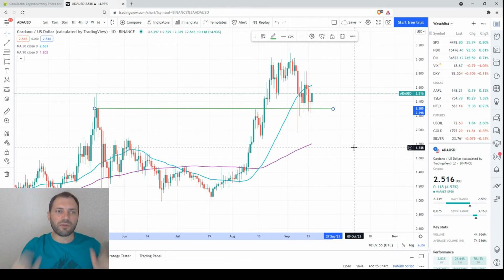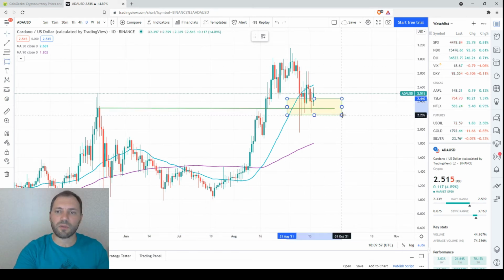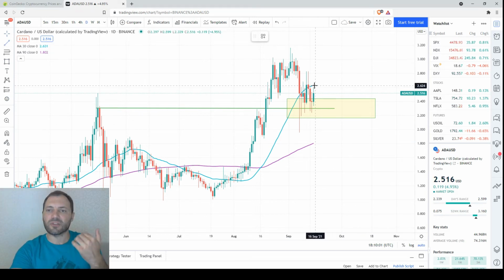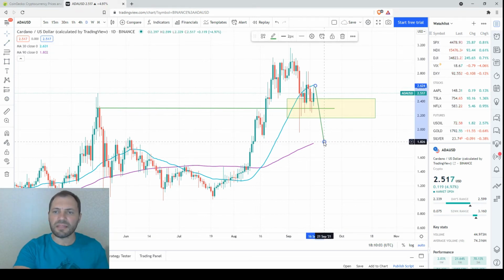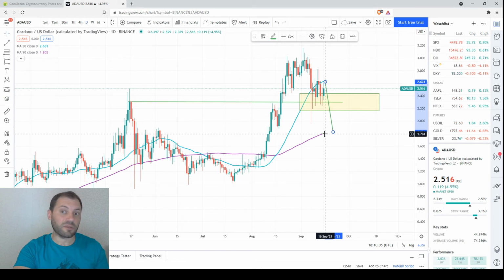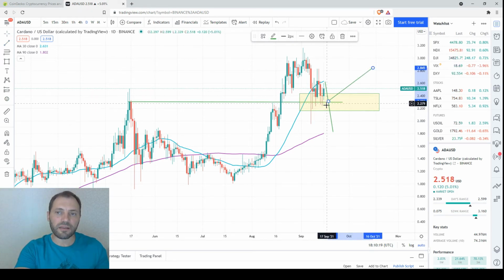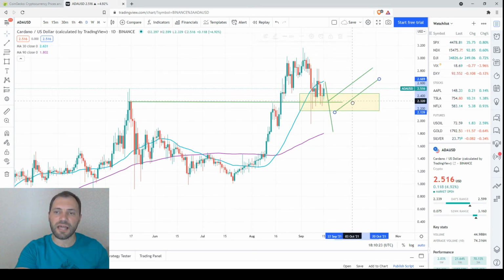So now theoretically we have some kind of support here, but if this support fails and the price drops below this support, the next support level, solid support level, is at the level of the 3-month moving average or at the level of 1.80. But of course I won't exclude an uptrend renewal from here. So theoretically we have a solid support here, so either this scenario is likely or this one.